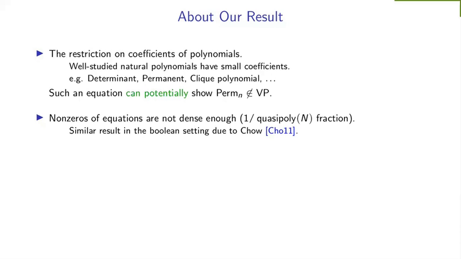Yeah, but at the same time, it can again be argued that finding non-roots of equations is usually not the hardest part of finding explicit hard polynomials. Usually the hard part is in coming up with an equation. So this again may not be a big restriction. Yeah, but it is definitely a shortcoming.